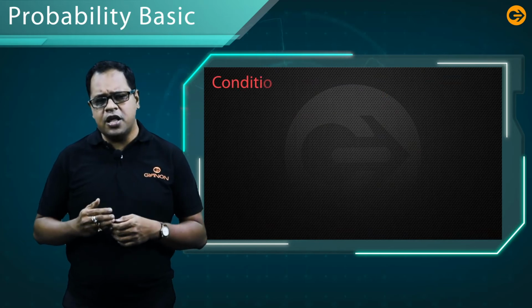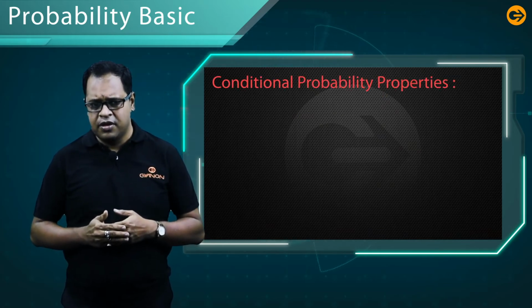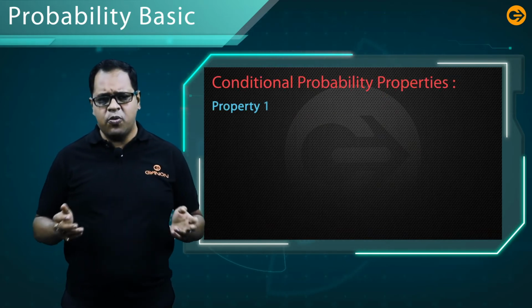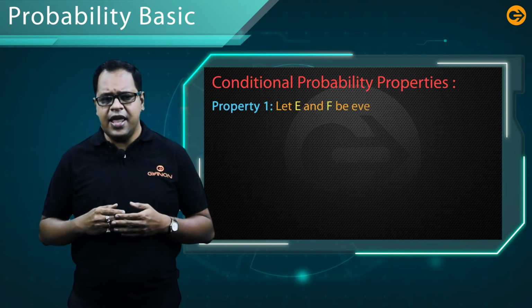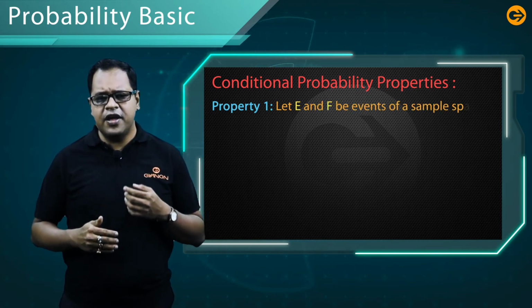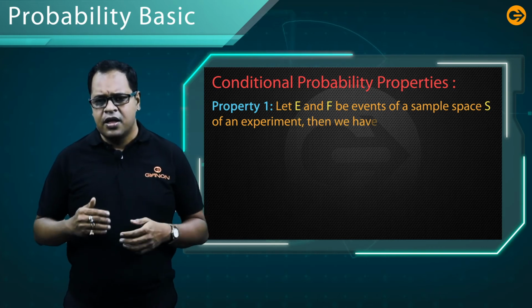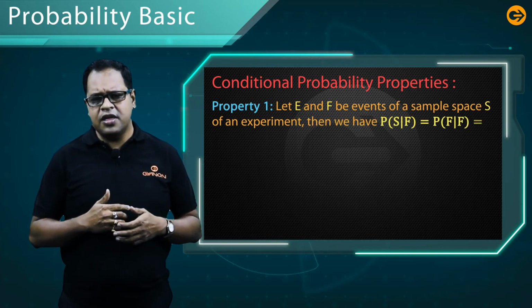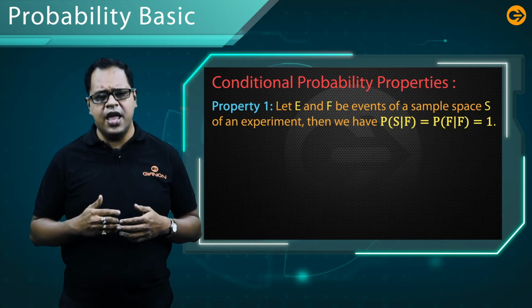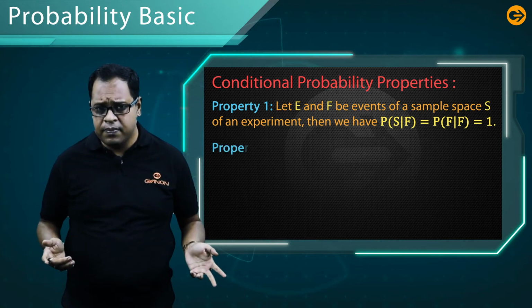There are some properties of the conditional probabilities. What are they? Property 1: let E and F be events of a sample space S of an experiment. Then we have P(S given F) is equal to P(F given F) is equal to 1.